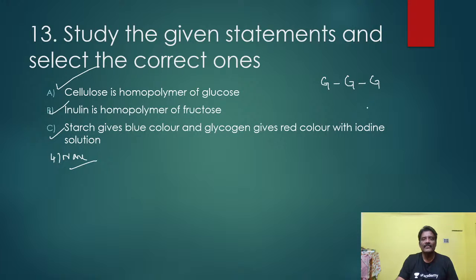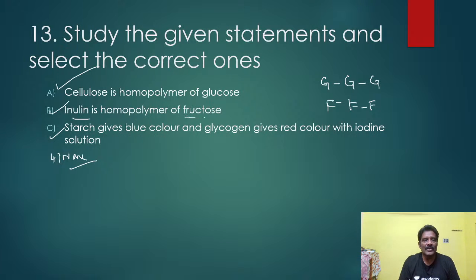Inulin is a homopolymer of fructose, the same fructose repeated like this. More than one monomer is not there, only one type. Inulin is a reserve food material in Asteraceae members.